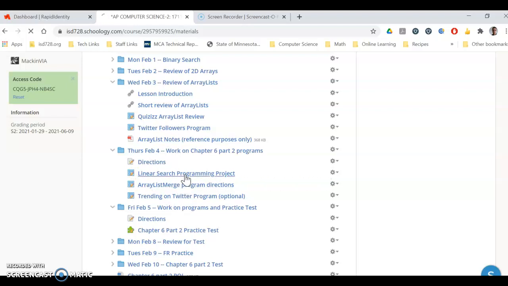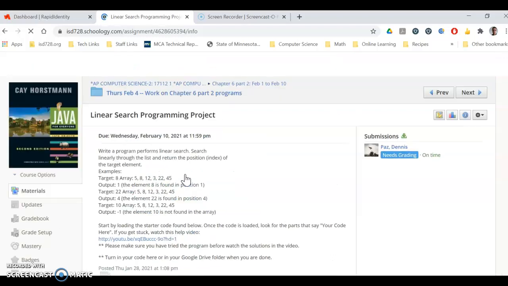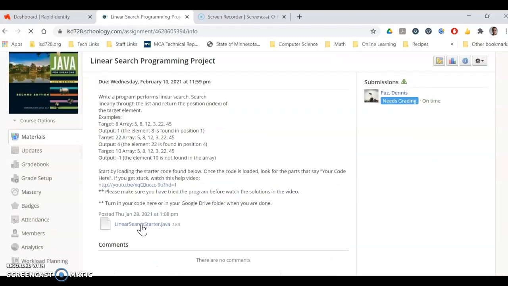And then just a reminder that if you click on these, they have some directions along with help videos. I think most of them have starter code too. So you have some starter code, a direction video, and then some directions on what's going on here.